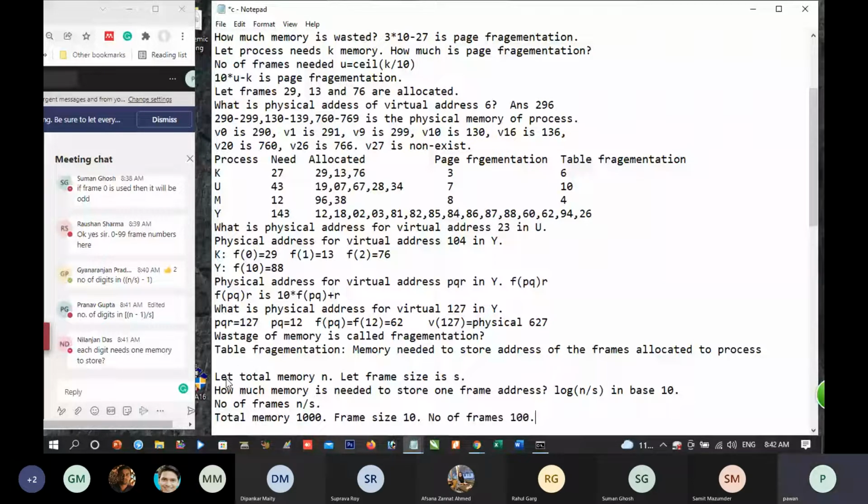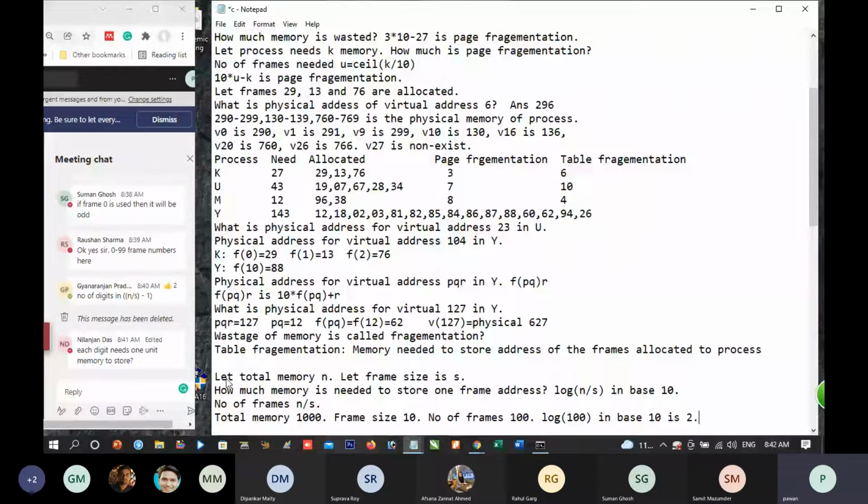Now log 100 in base 10 is 2. Is this correct? Yes, assuming that each digit needs 1 unit memory to store. Okay, which may not be the correct thing. We need some measure. Some measure is required. Is it correct?